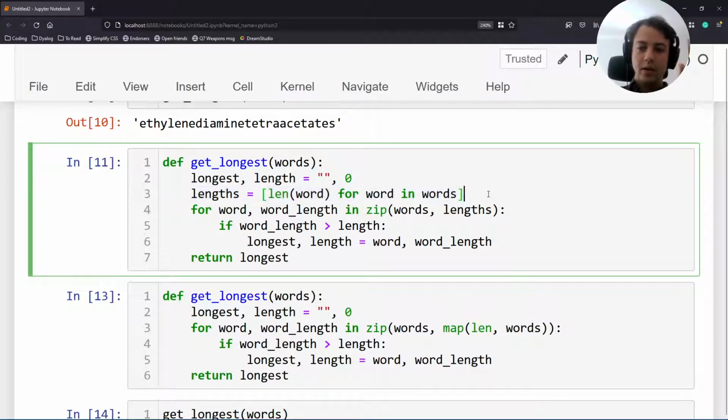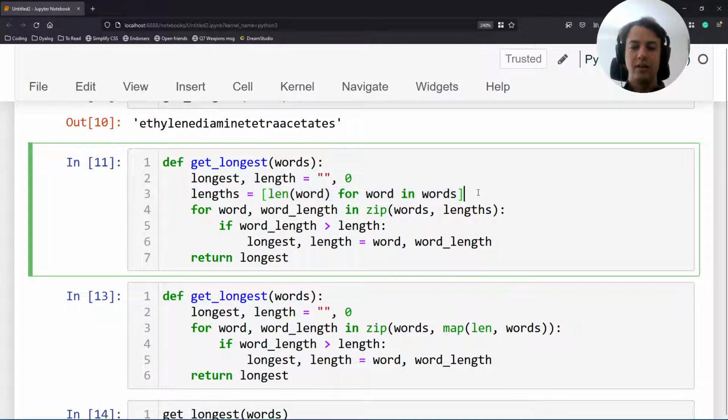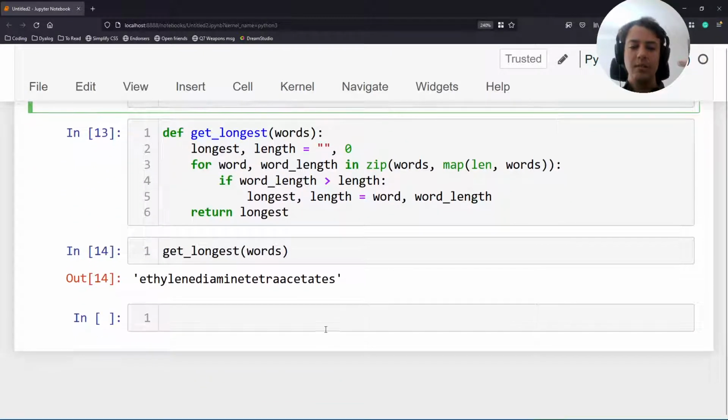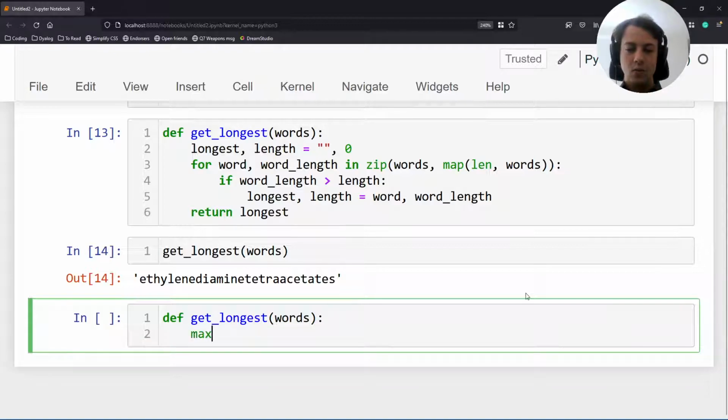But when I wrote this version of this function, it got me thinking. We are computing all of the lengths here, but we know as soon as we compute all of the lengths, we know immediately that there's one specific length that we care about, and that's going to be the length of the longest word, right? So, as we compute all of the lengths, we could immediately say, well, I don't care about all of these lengths, what I care about is the longest word, right? So, why don't I just compute the maximum length I have?